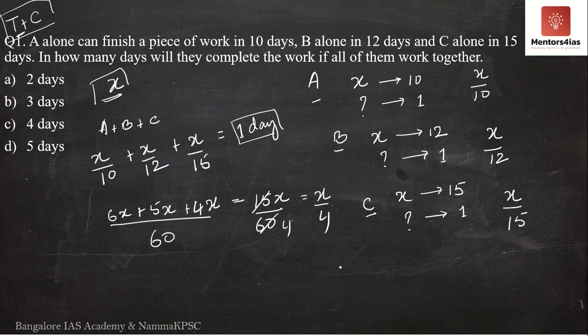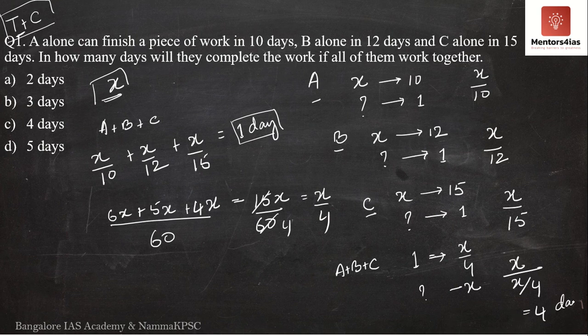Therefore, now the question is, when all of them are working together, if in one single day they complete x by 4 amount of work, how many days will they take to complete x amount of work? All these steps are actually not necessary, I'll explain it in the end. So what is this? This is nothing but x divided by x by 4. You take 4 to the numerator, x and x get cancelled. This is nothing but 4 days.